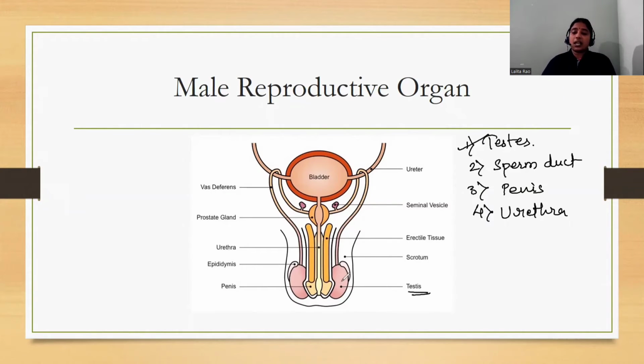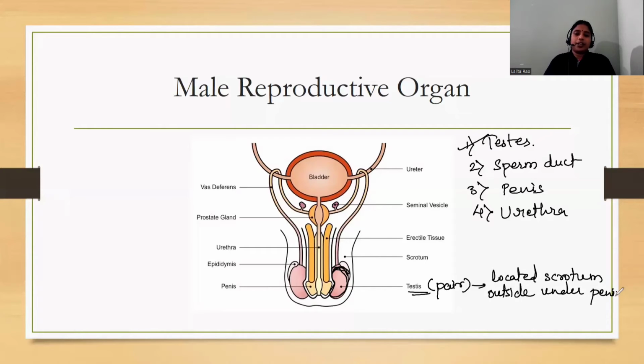Now, let us discuss the testis part one by one. The testis is always present in pair, so there are two testes present on either side. The testis is located in a bag-like structure, which is known as the scrotum. The scrotum is a bag-like structure present outside the body, underneath the penis. So this is the testis.